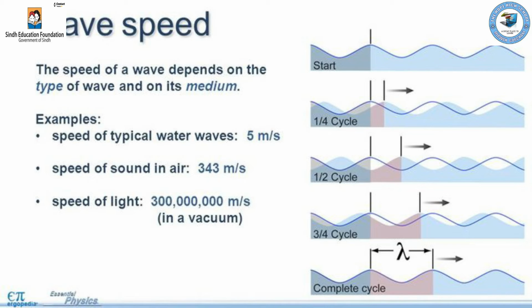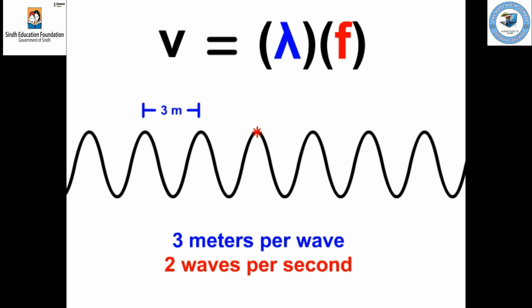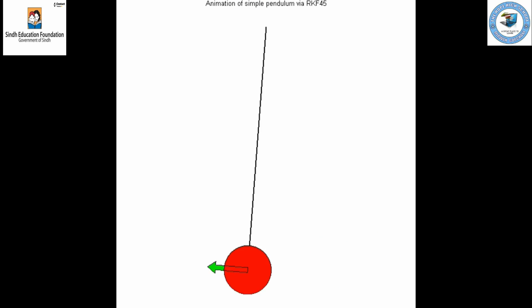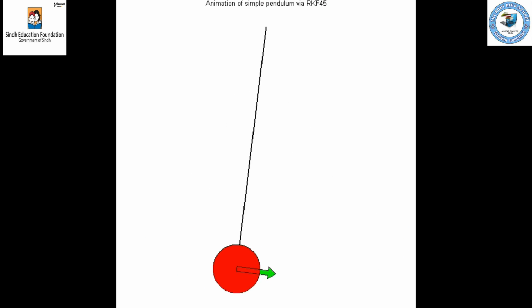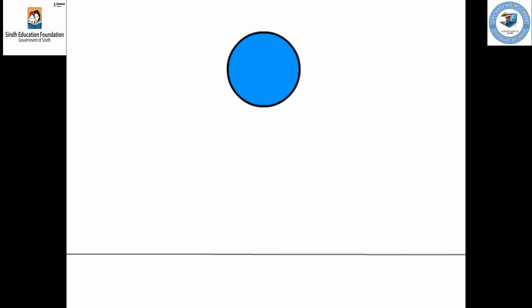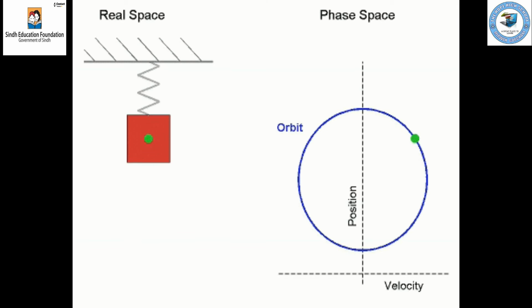Wave speed: for a wave, speed is the distance traveled by a particular point on the wave in a given interval of time. Next topic is periodic motion. A motion that repeats itself after equal intervals of time is known as periodic motion. For example, a vibrating tuning fork, a swing in motion, the earth in its orbit around the sun, a bouncing ball, etc.